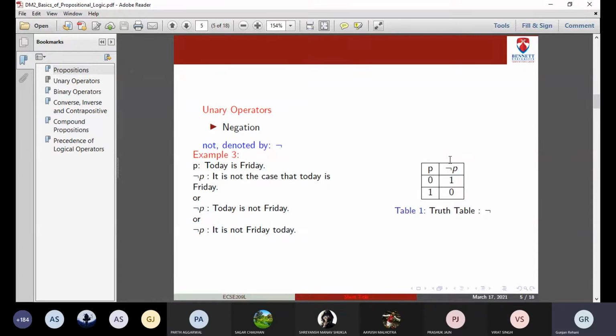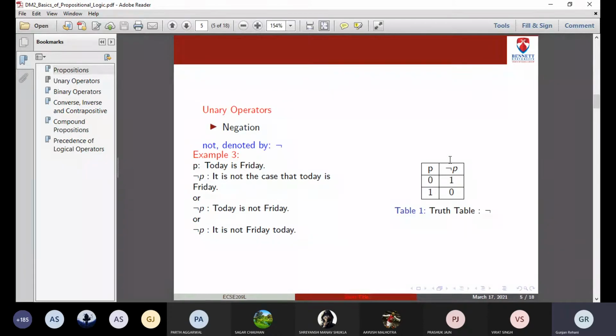P is a proposition which says today is Friday. The negation of P can be written in many ways. The first way: it is not the case that today is Friday, or we can also write it as today is not Friday, or it is not Friday today. Anyway, we can derive a new proposition from the proposition P using the negation operator. So this we call the negation of P.